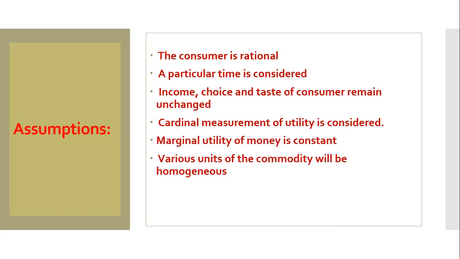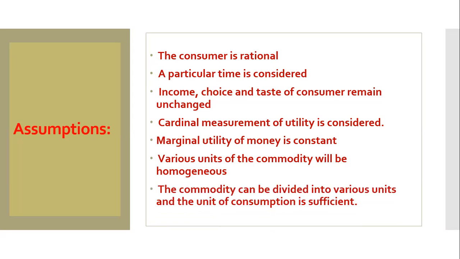And some time ago I repeated that marginal utility means the satisfaction that you get from every unit. So marginal utility of money means that from money we get the satisfaction that should be constant in that time. Then various units of the commodity will be homogeneous. Some time ago I discussed that every unit should be the same.